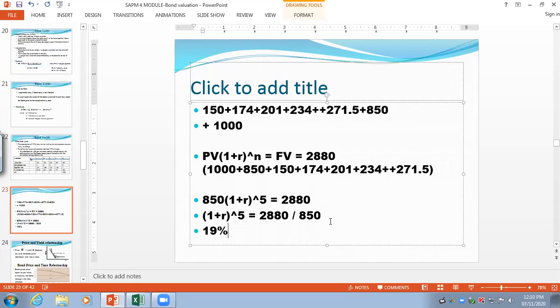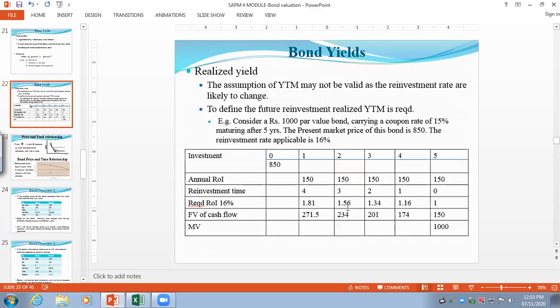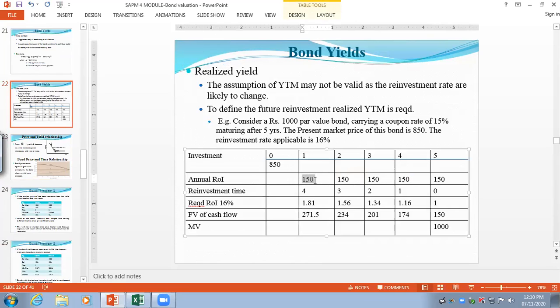Clear? What I'm trying to tell you here is, this slide was actually not there and need not be there. I'm trying to explain that if you want a good realized yield on your bond, whatever money is generated, you have to reinvest it, for whatever time frame is the validity of this particular bond, so that at the end of the time frame, at maturity, you get a substantial amount of money. That is what I'm trying to tell you. Is it okay?